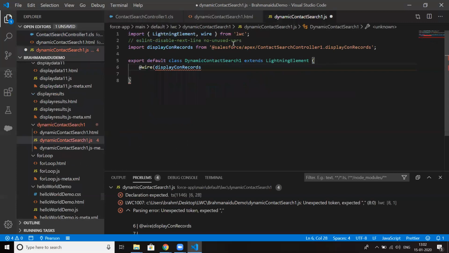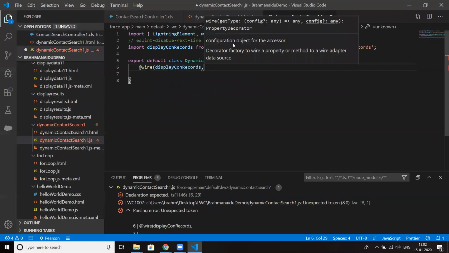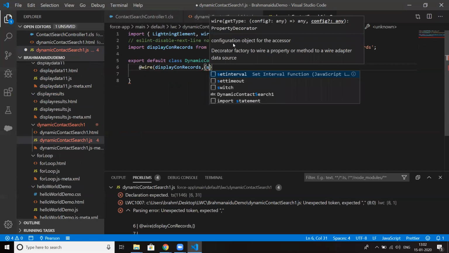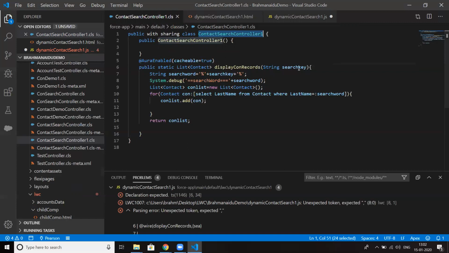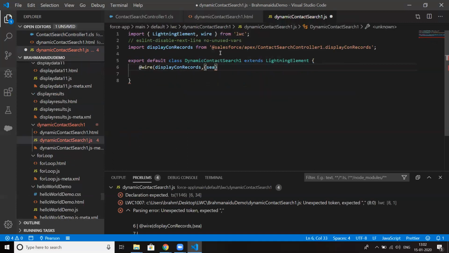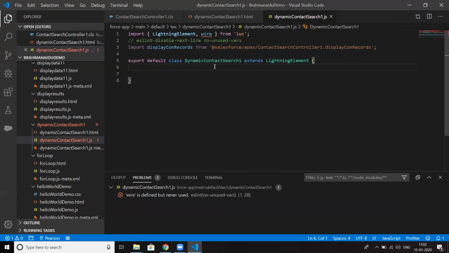We need to set the params, I mean, we need to set the value, the search key. Right. Okay, let me do one thing: let me design the HTML file.